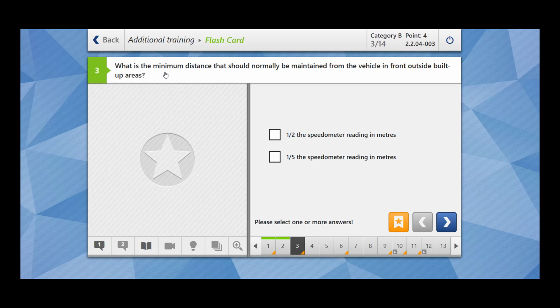Moving towards the next. What is the minimum distance that should normally be maintained from the vehicle in front outside built-up areas? So if you are outside built-up areas, what should be the minimum distance? The minimum distance is half the speedometer reading in meters. If you are inside built-up areas traveling at 50 km per hour, the distance should be 15 meters. But if you are outside, then it is half the speedometer reading in meters. For example, if you are driving at 100 km per hour, the distance you should maintain from the vehicle ahead of you is 50 meters.